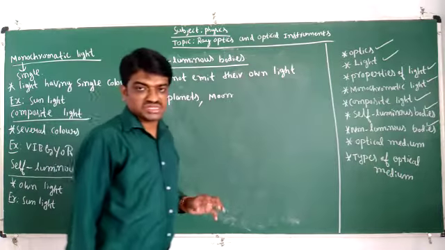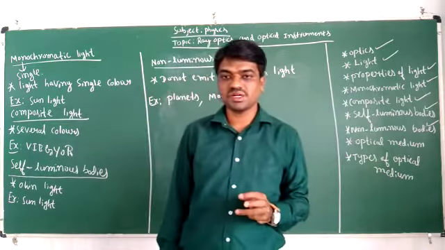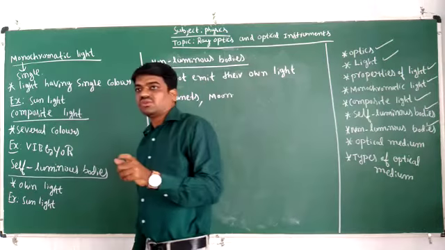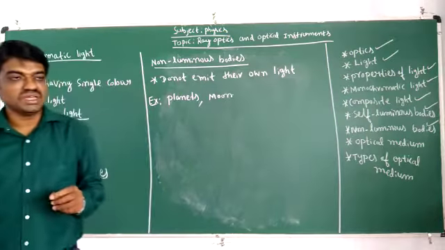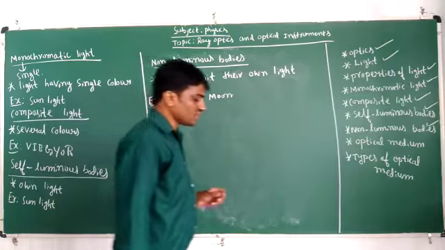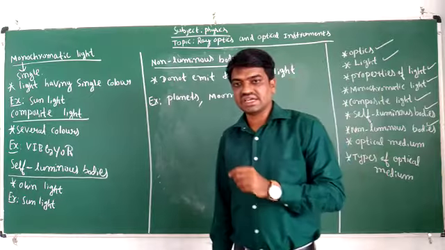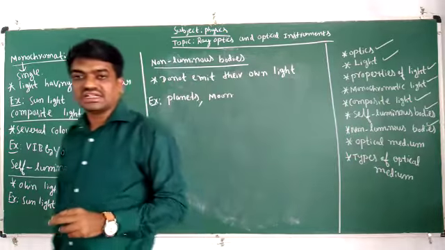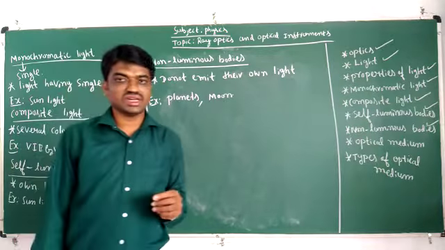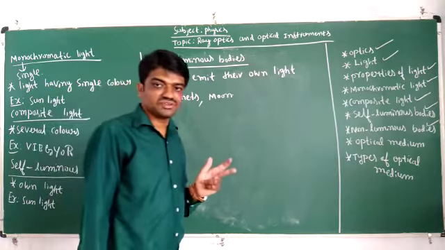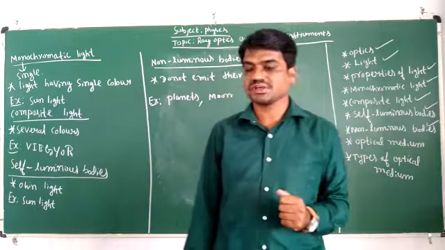Next, coming to the properties of light. First property is that light travels in vacuum with speed equals to 3 into 10 raised to 8 meter per second. Light always travels in a straight line. This phenomenon is called as rectilinear propagation. And also light undergoes the phenomenon of reflection, refraction as well as dispersion.